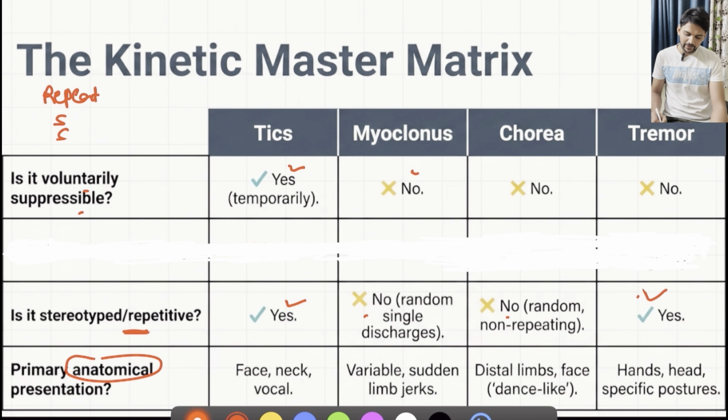As mentioned, tics will involve face, neck and vocal cords. Myoclonus will usually involve limbs. Chorea, mainly the distal part of the limbs, which will have a break dance kind of appearance. Whereas tremors will mainly involve hands. So hope you have got how to approach when you get a case of movement disorder. Why we have discussed the approach even before discussing each movement disorder in detail is because if we have this clear picture of approach, then we will be easily able to guess the movement disorder.